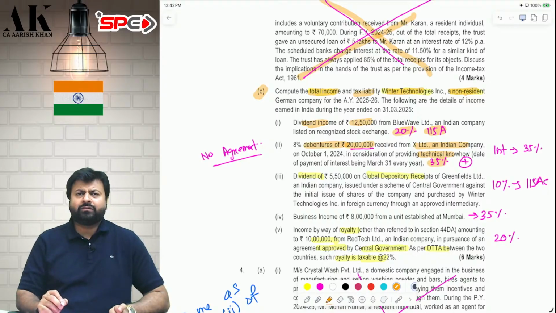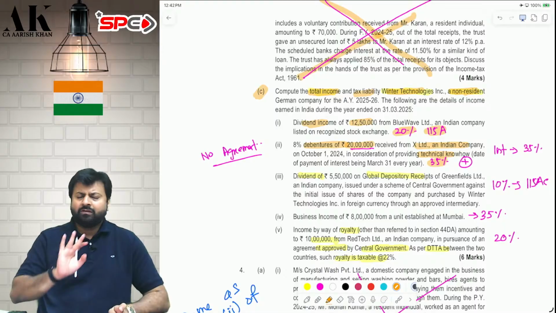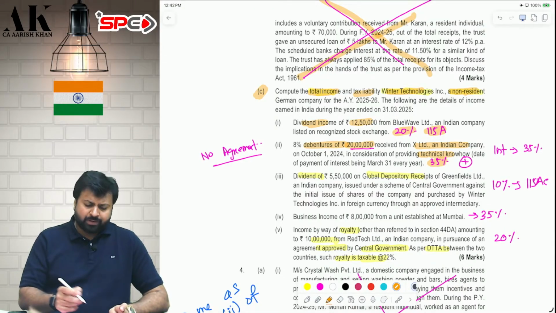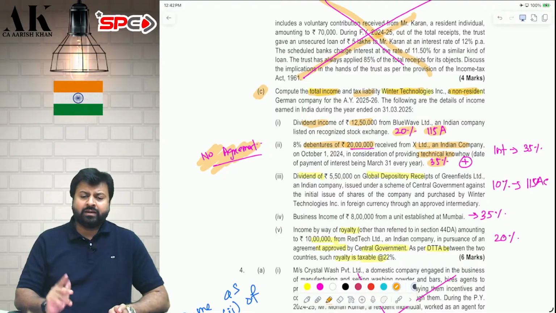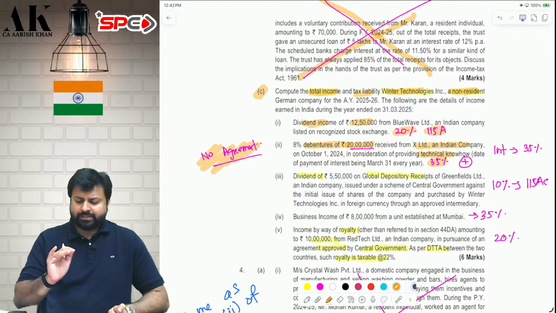Sir, why not 20% tax under 115A? 115A cannot be applied here because there is no agreement between both of them which is approved by the central government. If there had been an agreement approved by the central government, I would have applied 115A. In this case, I will not apply 115A. Here I have to apply the normal tax rate of 35%.